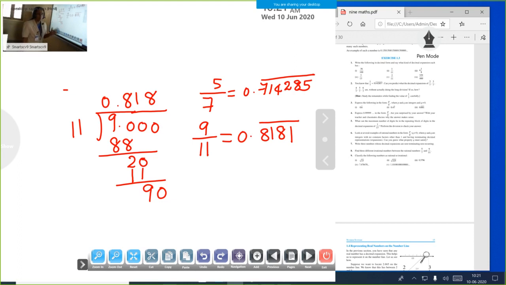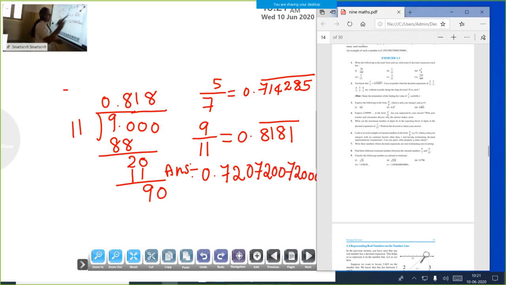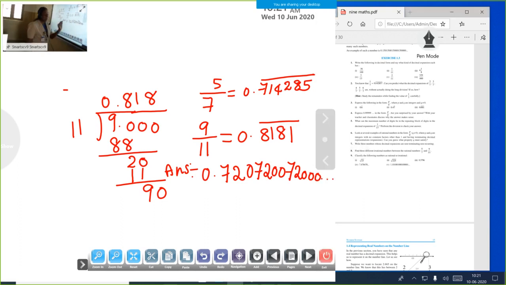So this way you divide both the numbers and find one answer. After this, we need to write 3 irrational numbers. First one, our answer is 0.71 and 0.81. Between 0.71 and 0.81, I start with 0.72, because after 71 the number is 7200, 72000, etc. So that is non-terminating, non-repeating. It is one irrational number.